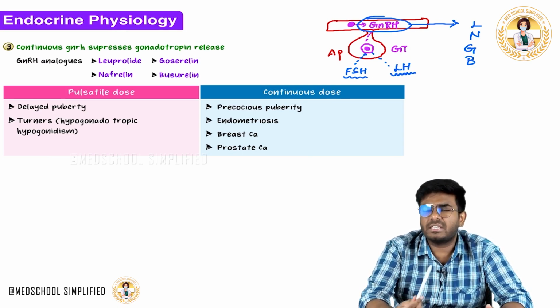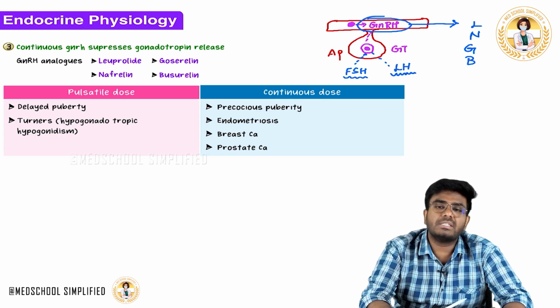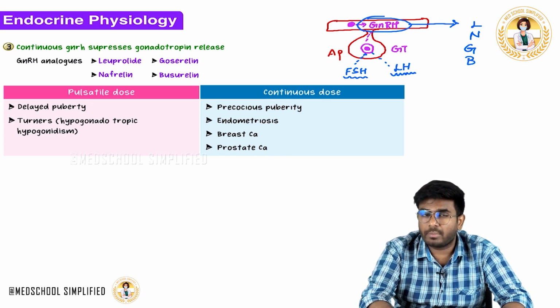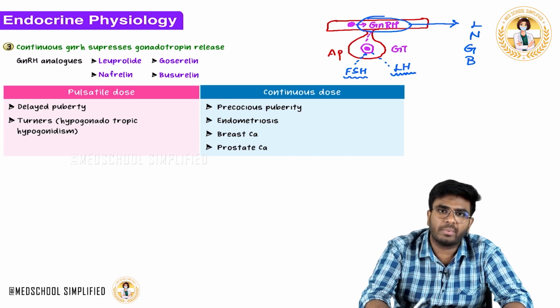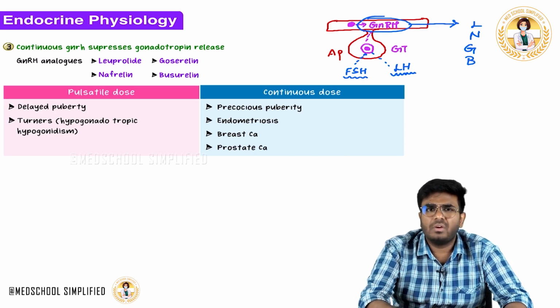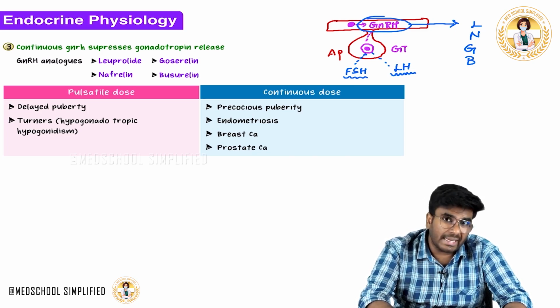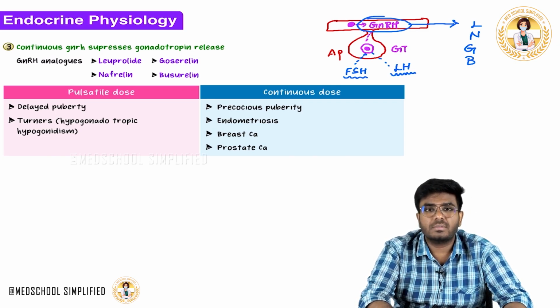Puberty is delayed. Imagine that there is this one girl who is 18 years old or 16 years old. Now she is not having her menses. Okay, an 18-year-old girl not having menses is not a normal thing. Her puberty is delayed. She was normally supposed to have her menses by 13 or 14 years. Breast development and puberty have to happen by 14 years. But now she is 18 years and still she is not having the menses. Menarche is not attained. So definitely she is having delayed puberty.